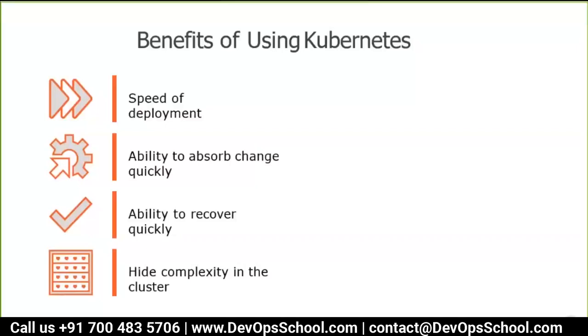How can you deploy in such a short time automatically? You will not do anything, but the tool should do that. From 100 to 1000, you can make it, speed of deployment. Again, big billion sales is over. Again, 1000 to 100. How can you make it? Kubernetes will do that for you.